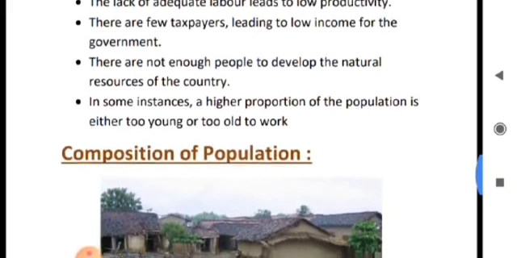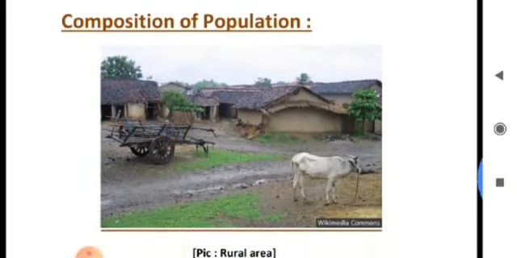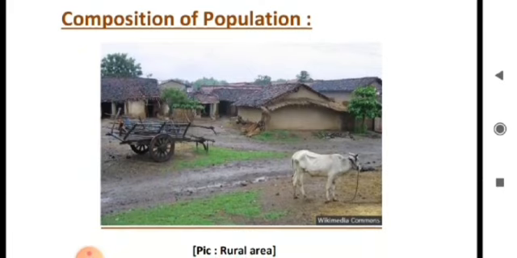Now the composition of population. Composition of population is divided into two parts, that is rural population and urban population. What do you mean by rural population and urban population? Rural population refers to the people who are living in the villages, and the urban population refers to the people who are living in towns and cities, and they differ from each other in various aspects.